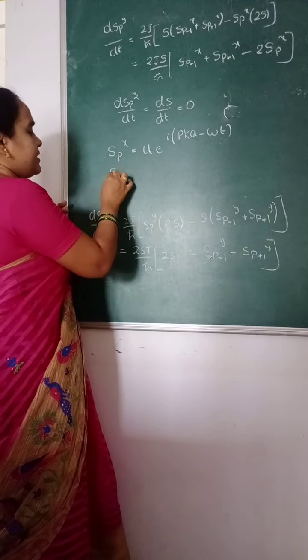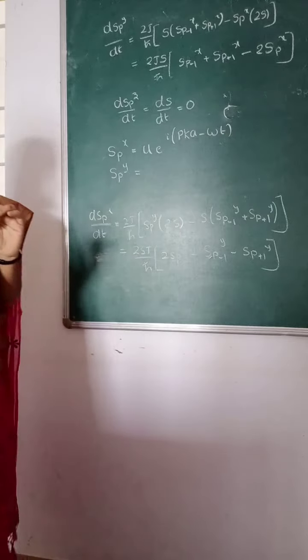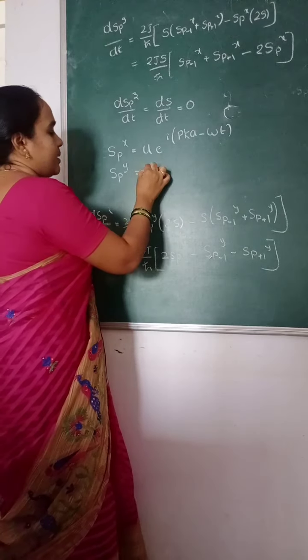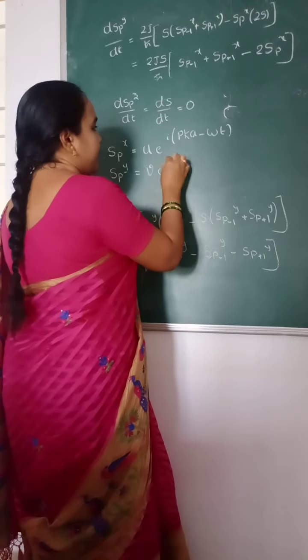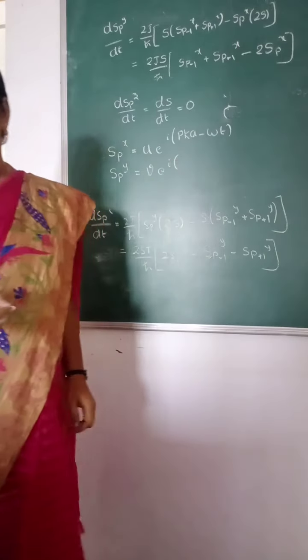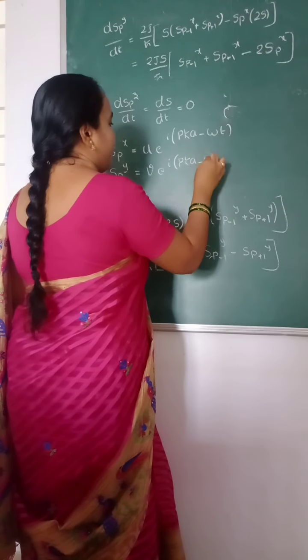Similarly, let us assume that the spin vector along the y direction is also oscillatory, given by some complex amplitude v, e^{i(pka − ωt)}.